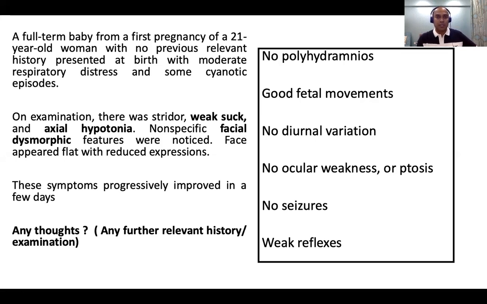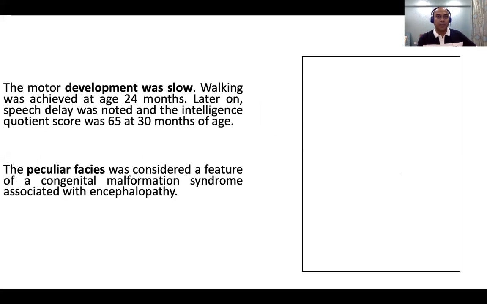Now this child was seen again later on, followed up by the pediatric team and the developmental team. The child was having a delay, mainly in the motor milestones, but the intelligence was also slightly subnormal. The facies was slightly abnormal, a long face, and at this point they thought it could be a congenital malformation syndrome, maybe a CNS malformation with encephalopathy. But the child was able to walk. That was one important thing, even though the child was slow to start walking.